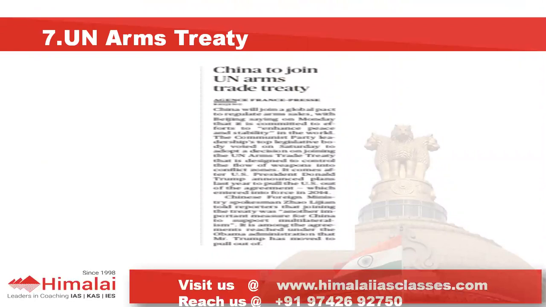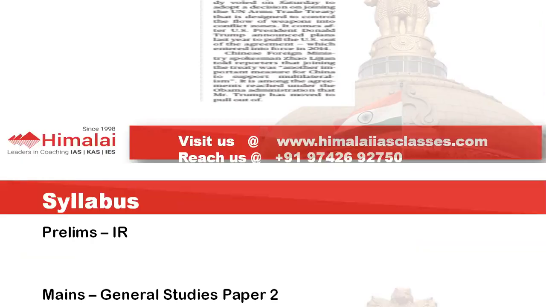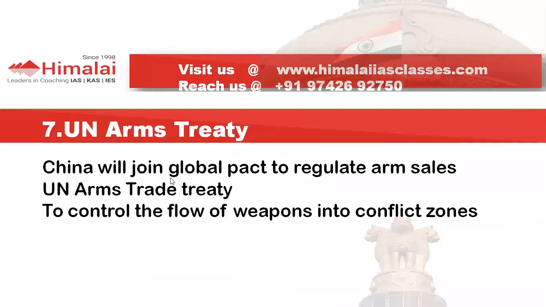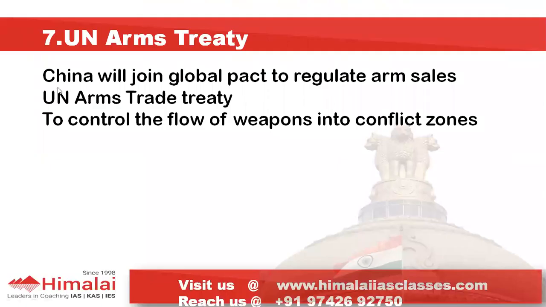Then China has expressed its desire to join the United Nations Arms Treaty. No decision yet, but let's take a look at the treaty. Syllabus wise, it is part of international relations, and international relations is part of General Studies Paper 2. So China will join the global pact to regulate arms sales. Please remember the name of the treaty: United Nations Arms Trade Treaty.